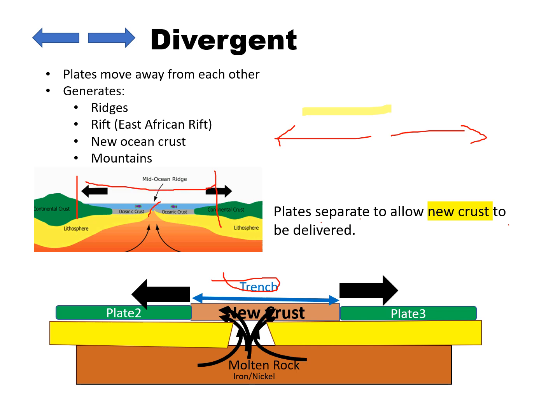It can open up a section for the asthenosphere, for raw iron and nickel, to come up here and create this new layer of crust between these two plates. That's the main thing about divergent theories I like to keep in mind. It creates this trench or the East African rift, which happens in Africa, and also it creates new crust. These are the top two things I'd like to keep in mind for the divergent theory.